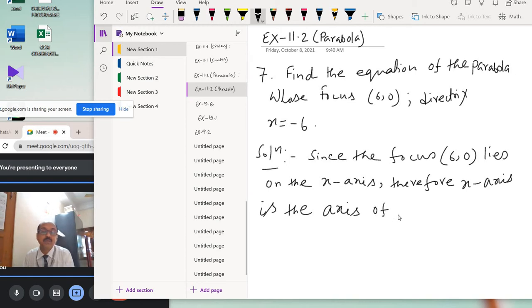Axis of parabola, because the focus is on the x-axis. So the axis of the parabola is the x-axis. Okay.